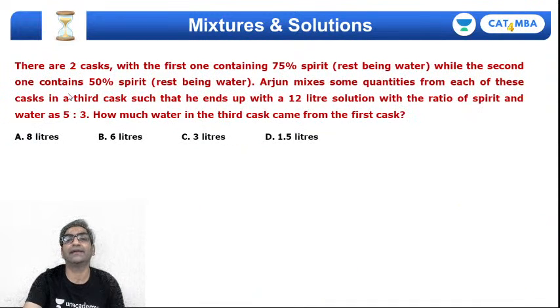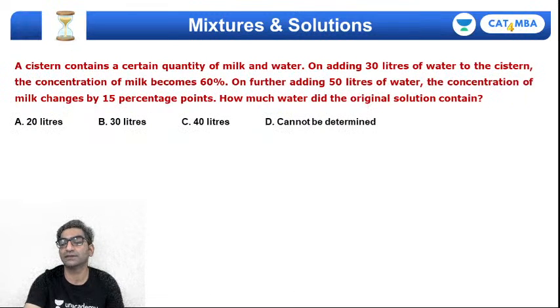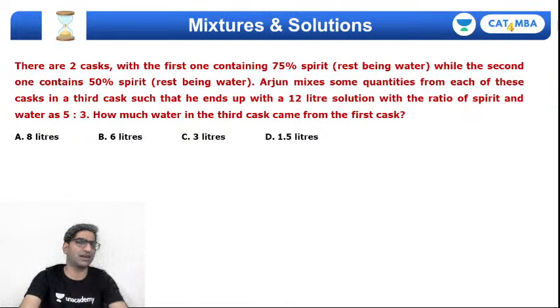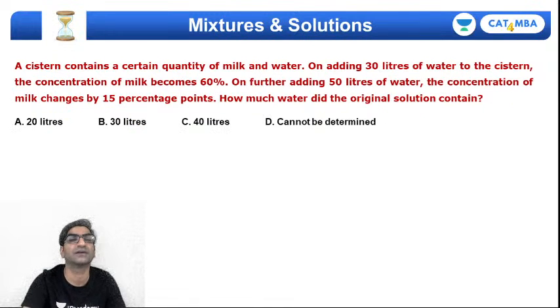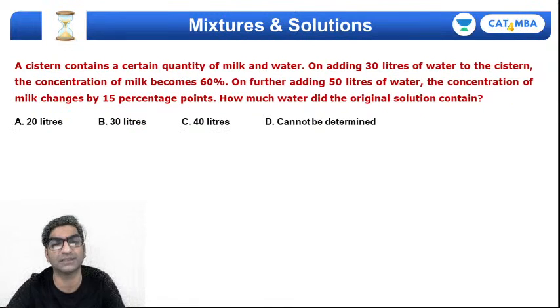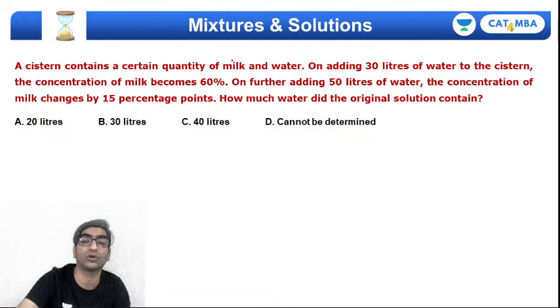Okay, and we're almost running out of time, so I'm going to solve this one and let you try this question yourselves. One containing mixtures and of spirit. Let's try this one. A cistern contains a certain quantity of milk and water.